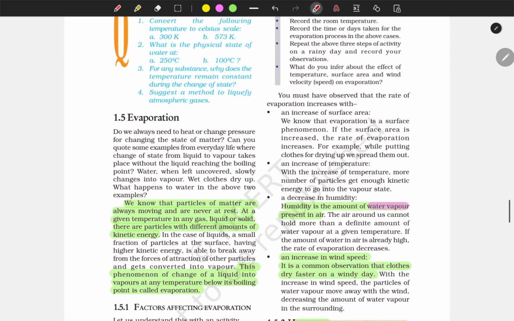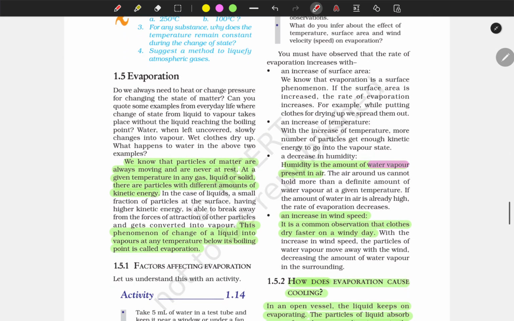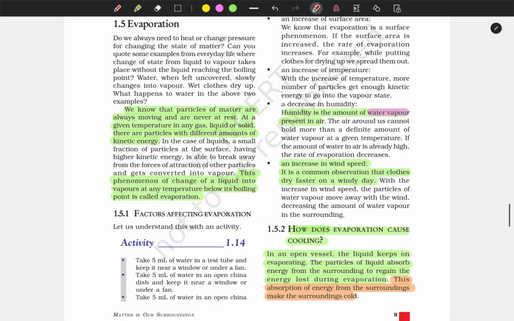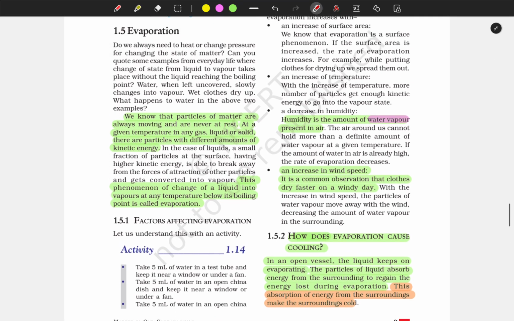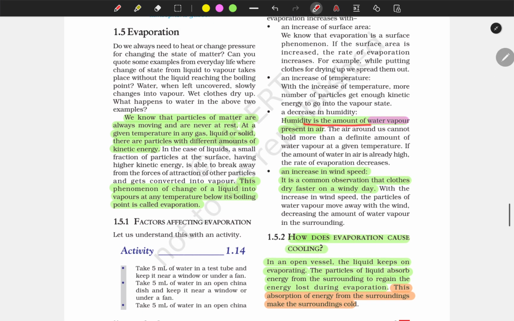Factors affecting evaporation: we want to discuss only the important points which may come in examination. Humidity is the amount of water vapor present in the air. Another factor is an increase in wind speed. It is a common observation that clothes dry faster on a windy day.